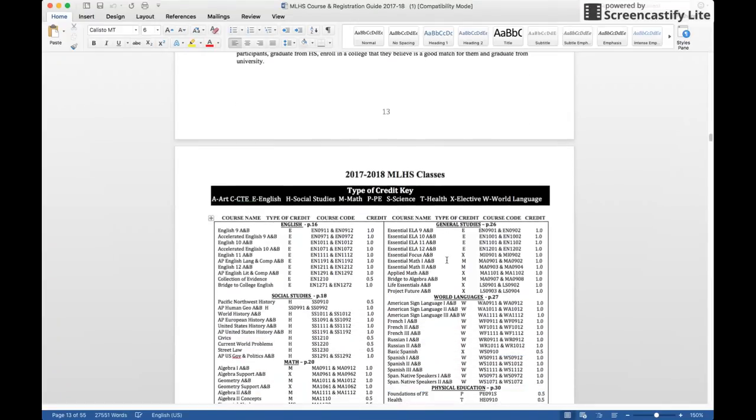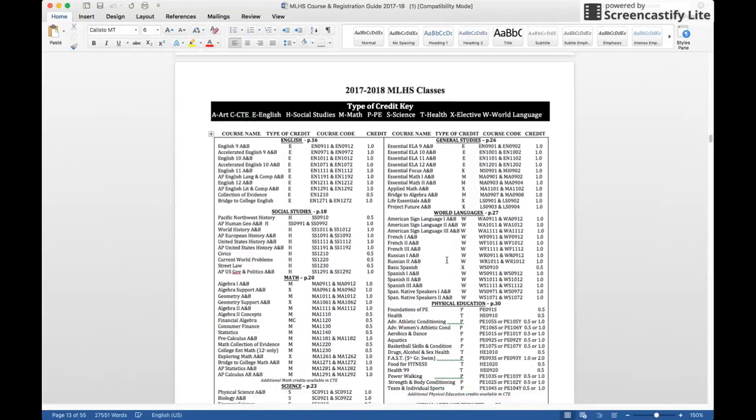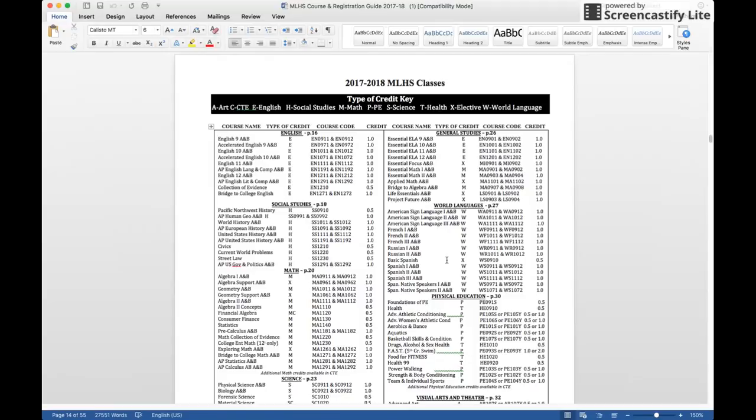Okay, moving on into what you really want to know about is registration. Okay, guys, so on page 14 and 15, this is the credit key. This is the holy Bible of your course guide. This is what shows every single course that we offer at the high school. And the easiest way to use this guide is to learn how to use it.